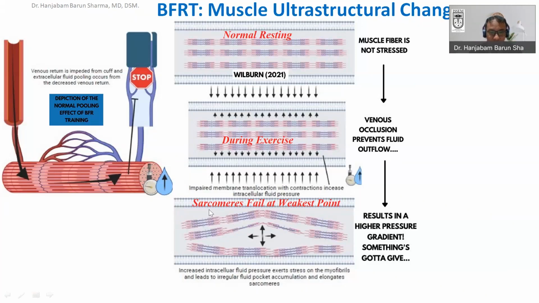So from one Z line to another Z line is a sarcomere. And now what is it? This is the normal sarcomere. Here is the stretching of the sarcomere happening. And in the stretching of the sarcomere, there is elongation, a web-like characteristic.